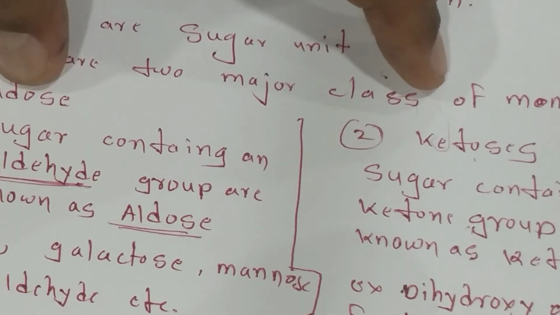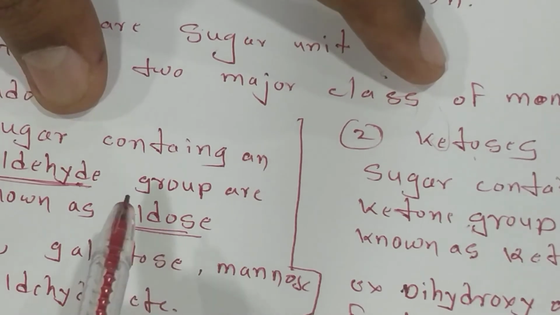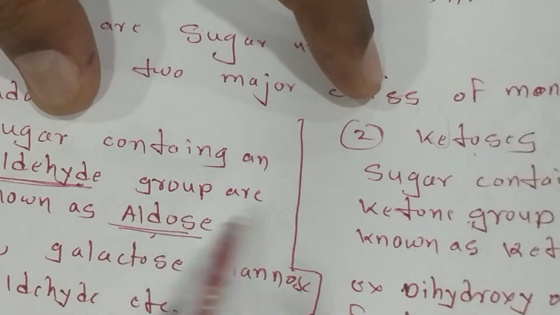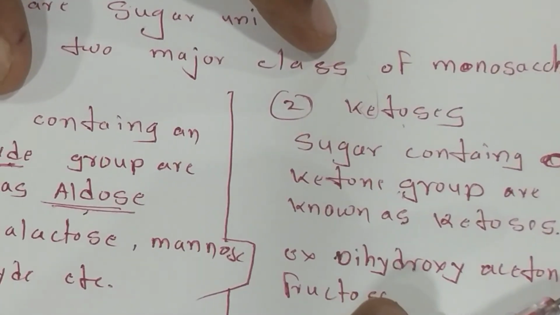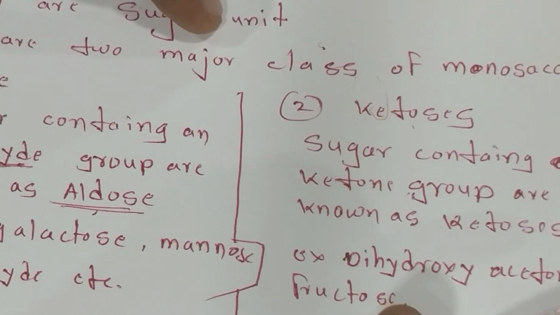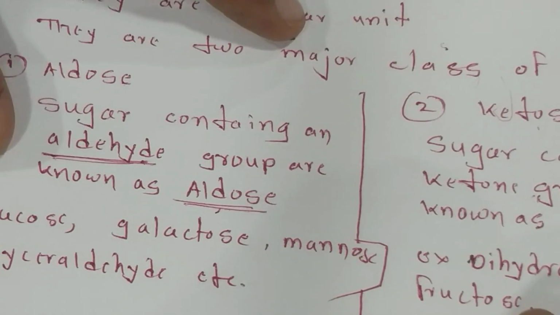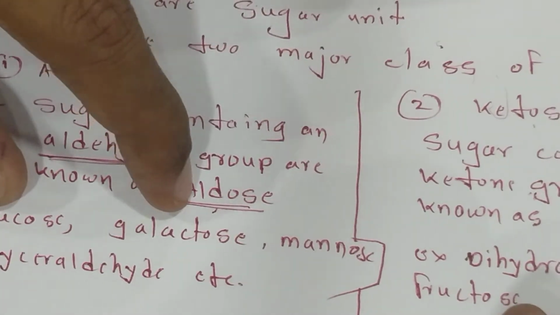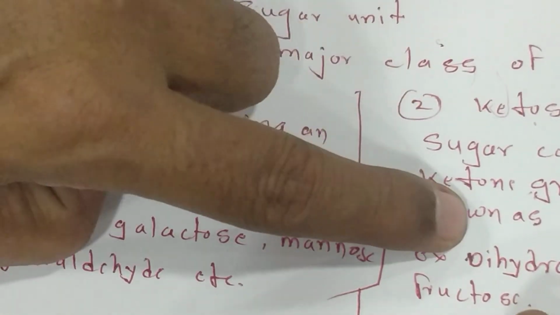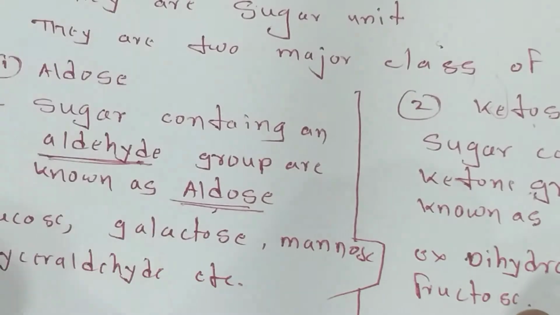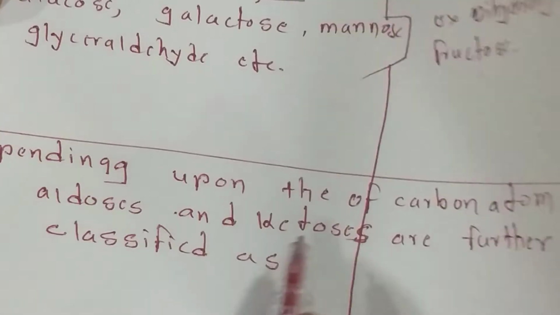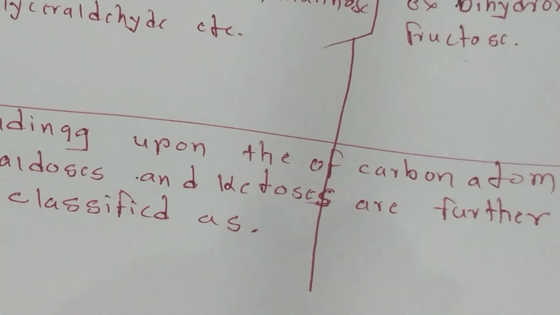The sugar containing an aldehyde group is known as aldose. The sugar containing a ketone group is known as ketose. Examples of aldose are glucose, galactose, mannose, glyceraldehyde. Examples of ketose are dihydroxyacetone and fructose. Now the next point is important.